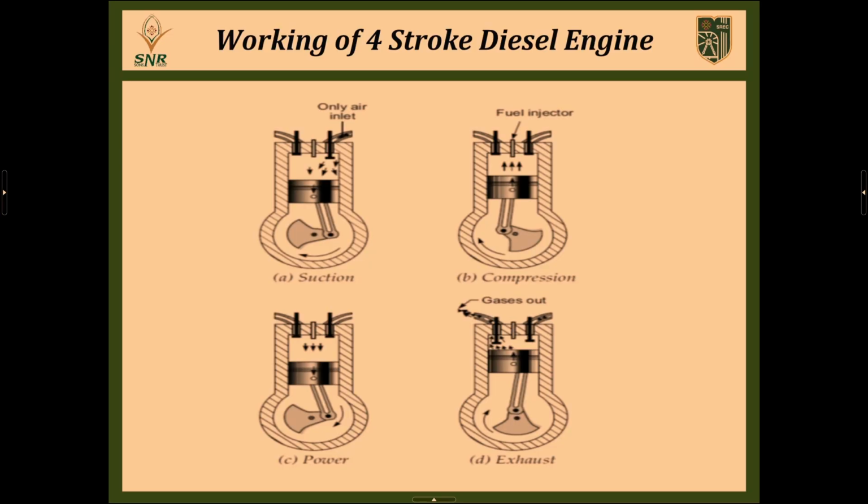Now we go to the last stroke, called the exhaust stroke. What happens during the exhaust stroke? During the exhaust stroke, the exhaust valve is open. Only during the exhaust stroke is the exhaust valve open. Otherwise, the exhaust valve remains closed in the other three strokes, starting from the suction stroke, compression stroke, and then the power stroke. The exhaust valve remains open only in the exhaust stroke.